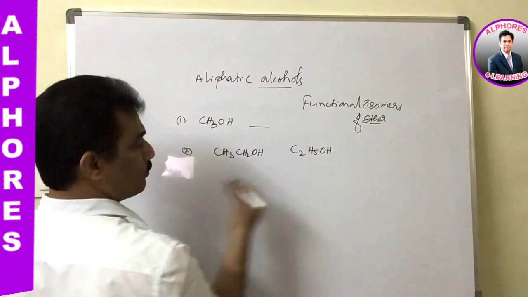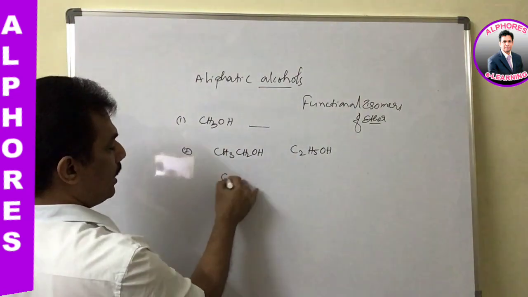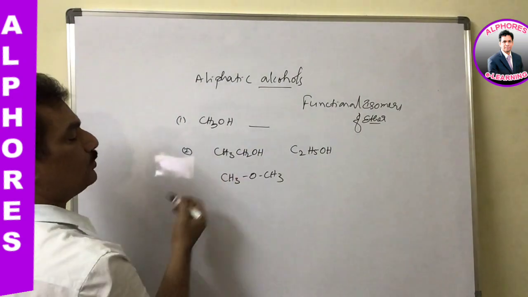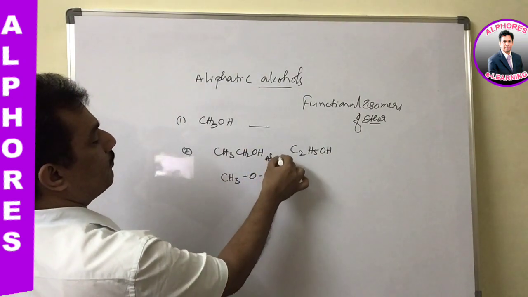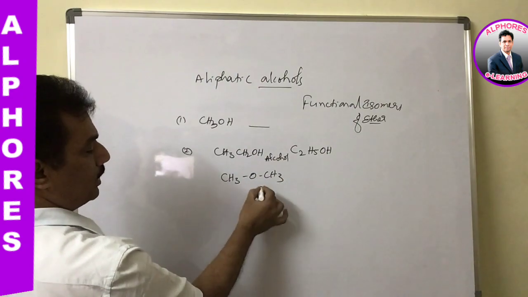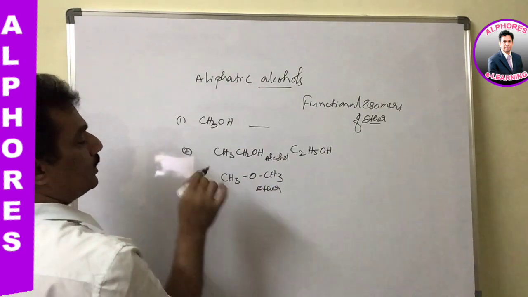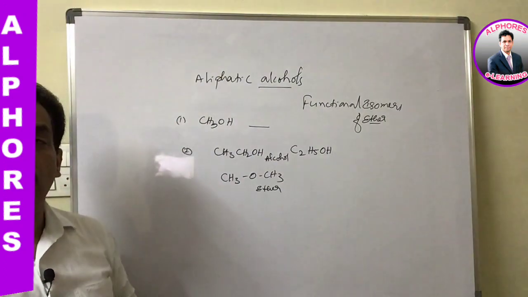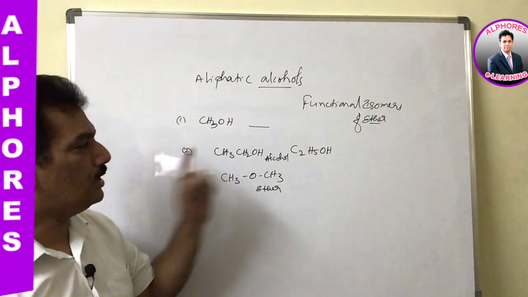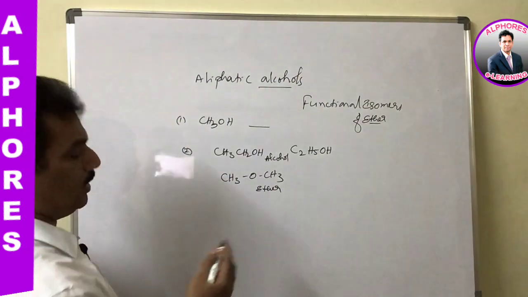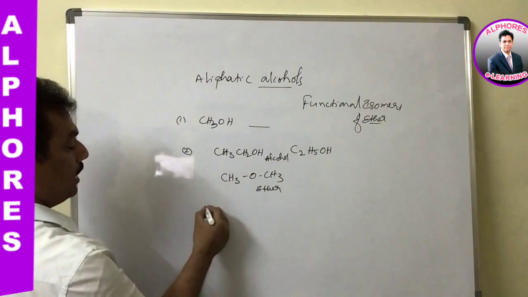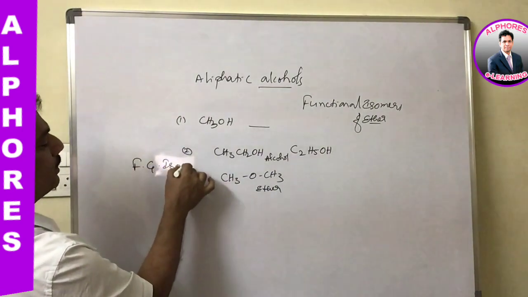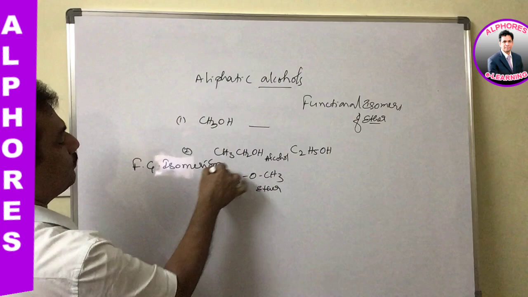But when it is ethanol, for example CH3CH2OH, its molecular formula is C2H5OH or C2H6O, and this can now exist like this. When it is in the OH form, it is an alcohol, and when it is in the form of ROR, it is an ether. Like that, with a minimum of two carbons in the molecule, alcohols can exhibit functional group isomerism with ethers. Clear? This functional group isomerism is with ethers.